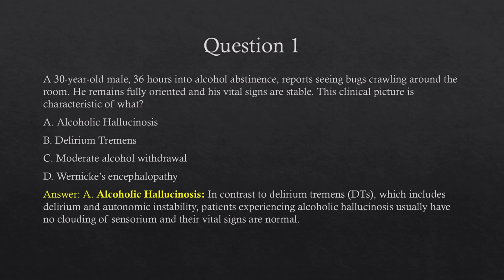The key distinguisher between this and delirium tremens is that his vital signs are stable and that he is fully oriented, whereas in DTs, he would be disoriented and have autonomic instability.